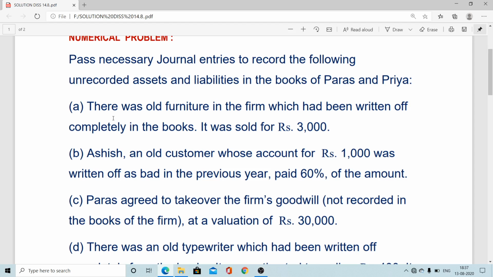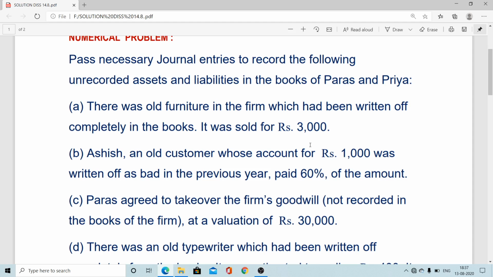So this is the first transaction. There was old furniture in the firm which had been written off completely in the books. It was sold for rupees 3,000. So it is a recovery of cash, an inflow of cash. Very simple. You know that cash or bank account will be debited, and the credit will be given to the realization account. We cannot write it the other way here, this is the second phase entry, the inflow of cash entry.